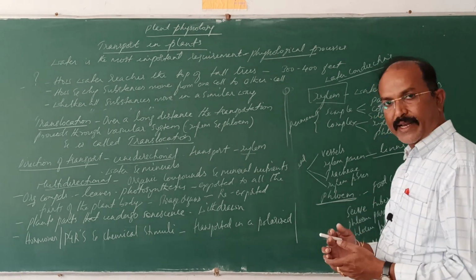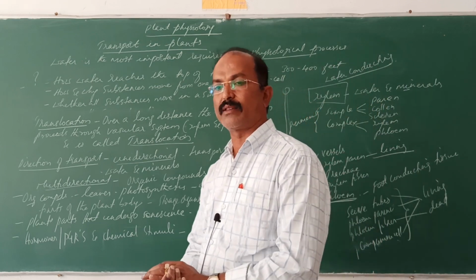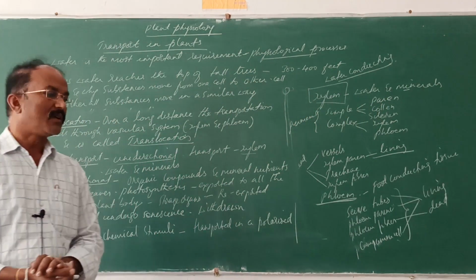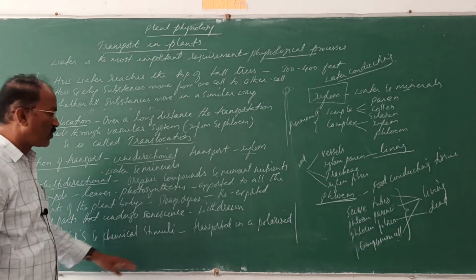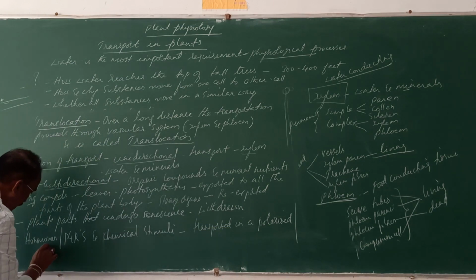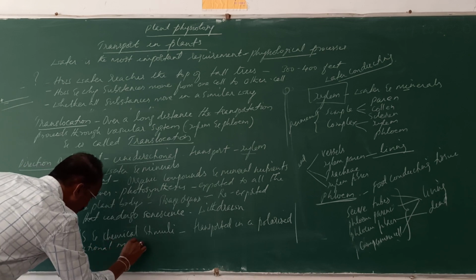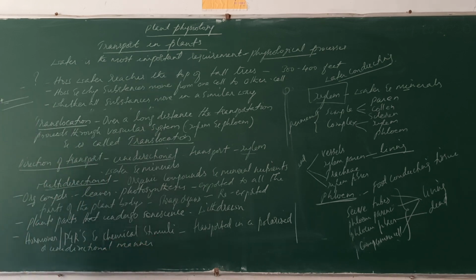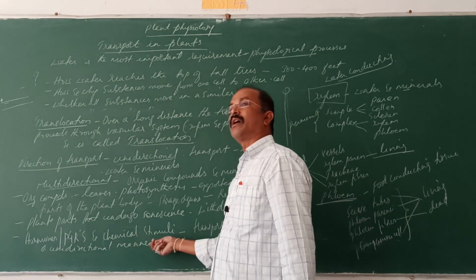Polarity, you will come across later in the coming chapters, where the stimulus of the nerve or the muscle fiber occurs. There you are going to discuss this polarity. See, at the resting potential there is polarity, negative outside and positive inside. So in a polarized manner or in a unidirectional manner, these are transported. Hormones and PGRs are transported from where they are synthesized to the required end.